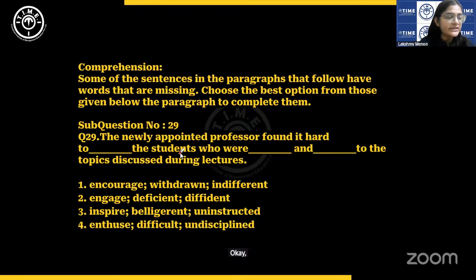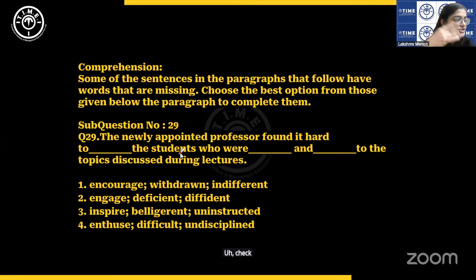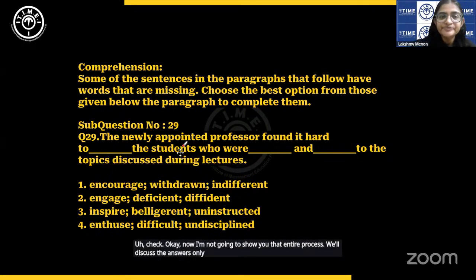Okay, so for these questions, guys, don't just go by the first blank and say, huh, this looks good. You have to compare all the 3 blanks. Each option you have to take and check. Now, I'm not going to show you that entire process. We'll discuss the answers only.